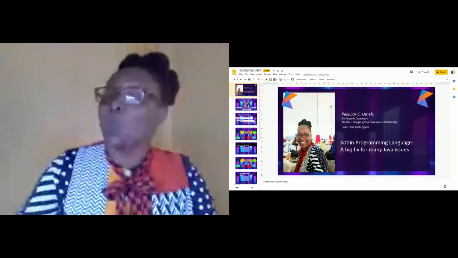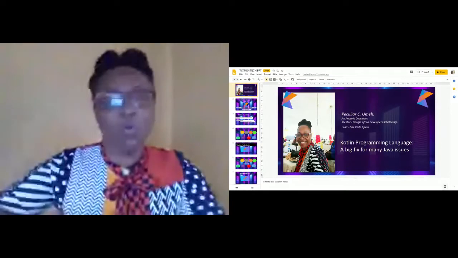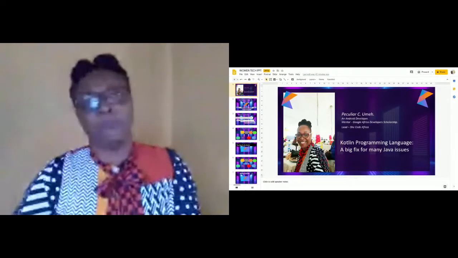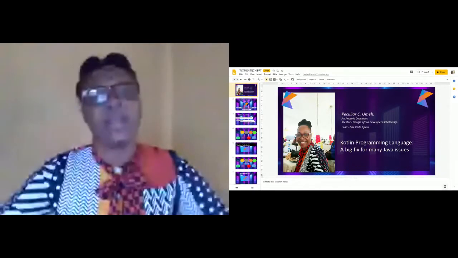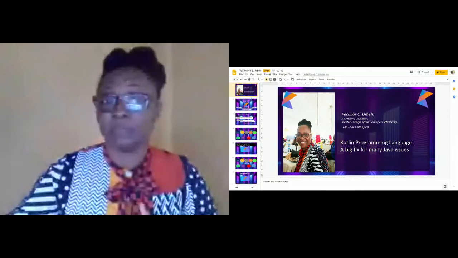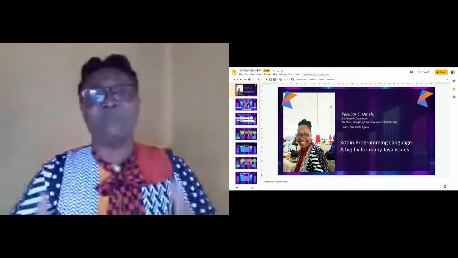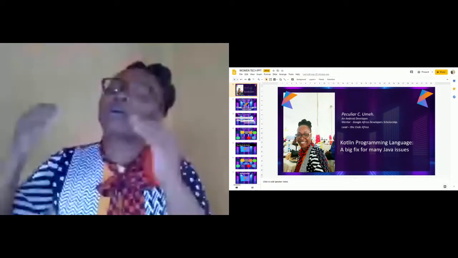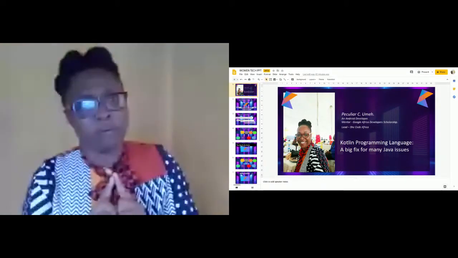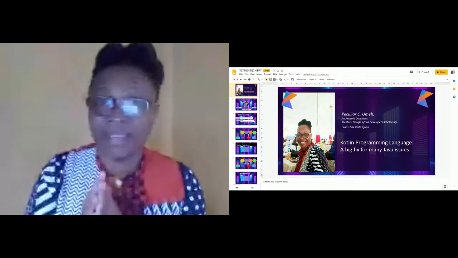In Kotlin, we can use what we call a companion object to create static members of the class. An object declaration inside a class can be marked with the companion keyword. Now, what I'm trying to say here is this.